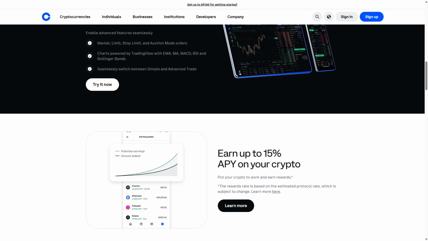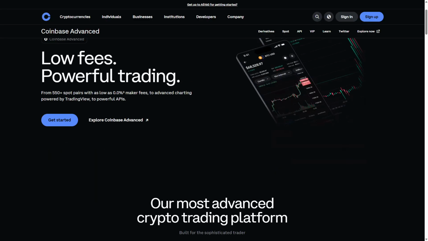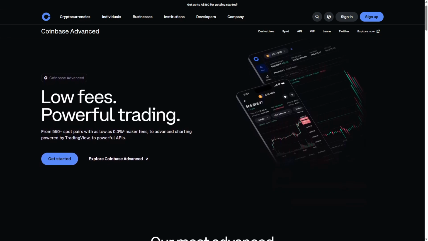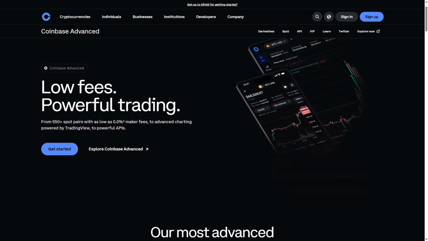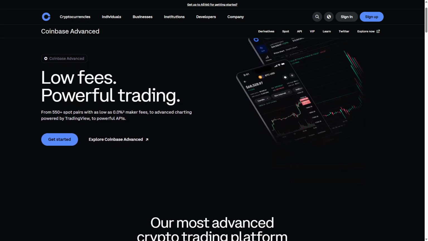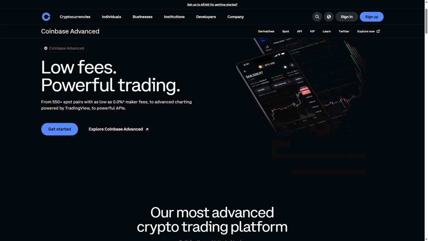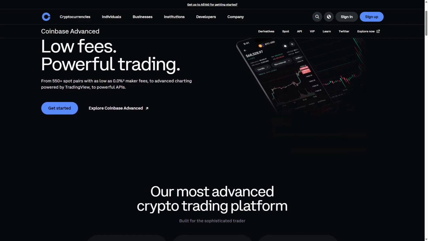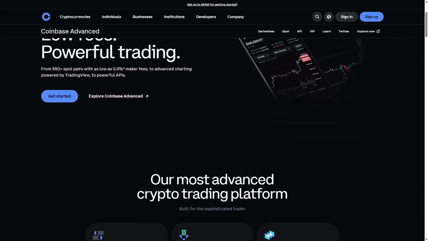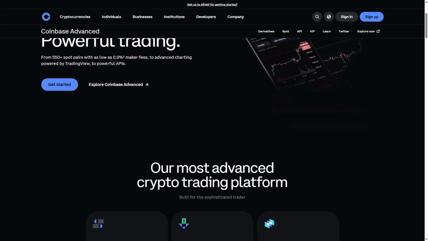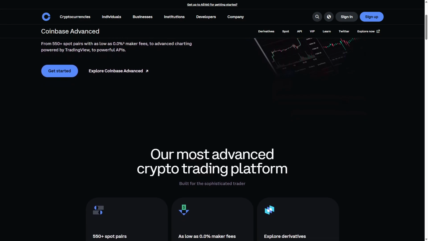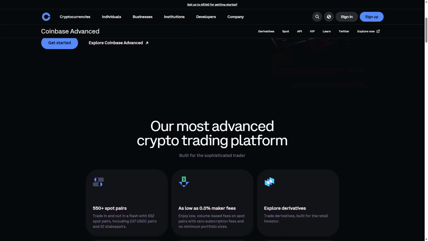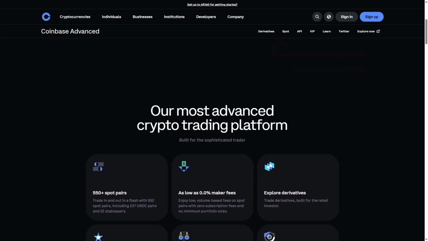curve. Coinbase Advanced is tailored for experienced traders who require sophisticated tools and detailed market data. It offers advanced charting options, multiple order types including limit and stop orders, and access to real-time market insights. The platform supports higher trading volumes with lower fees compared to the standard Coinbase interface, making it cost-effective for active traders. Coinbase Advanced integrates seamlessly with Coinbase accounts, allowing easy transfers between platforms.